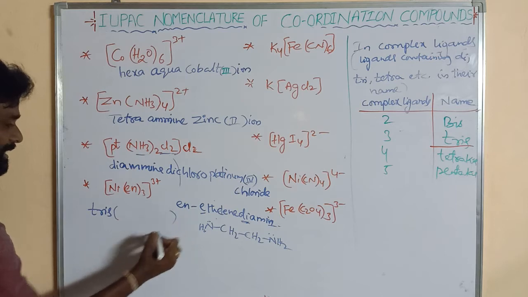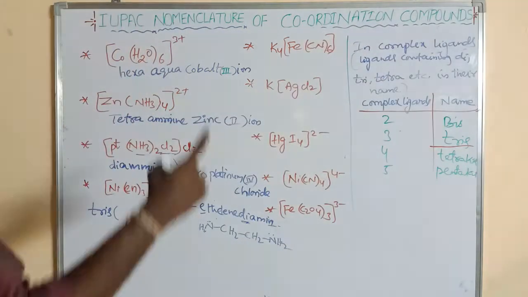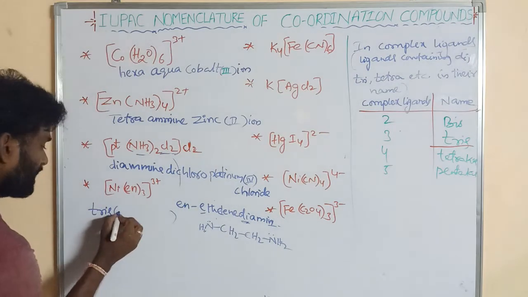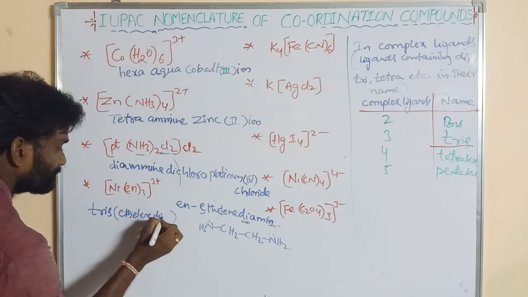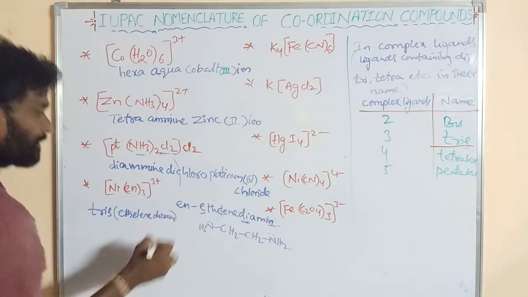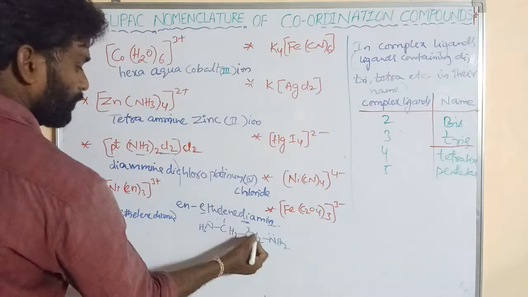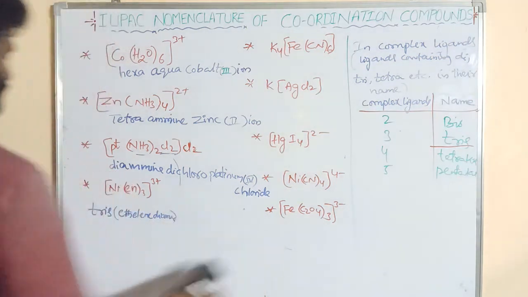So the name of the complex ligand is written in parentheses. Like what is its name? Ethylene diamine, or ethylene 1,2-diamine, right? So this is the neutral ligand.